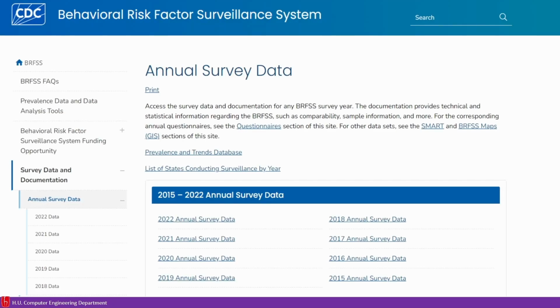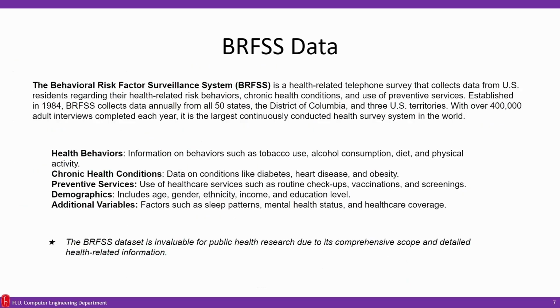This is the BRFSS data homepage. You can see the description of BRFSS data and different years of data. You can see 2015 to 2022. In our project, we use the 2018 to 2022 survey data. We combine these five years of data and use it in our project.